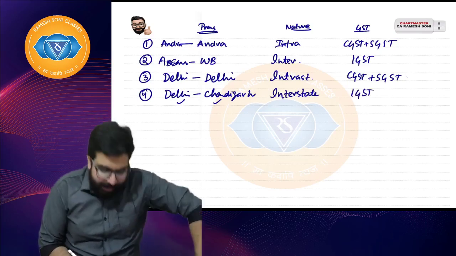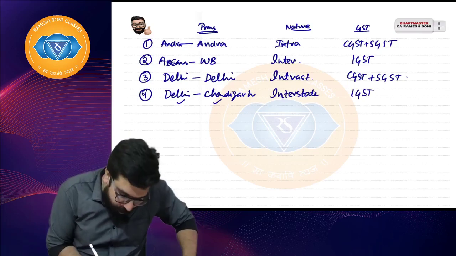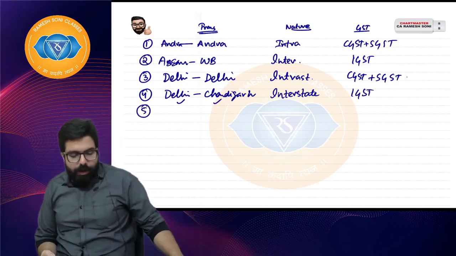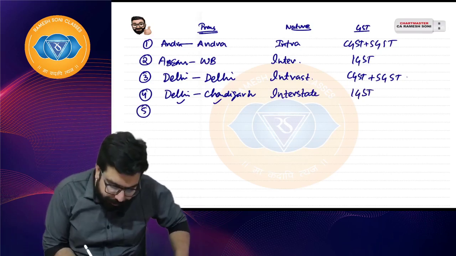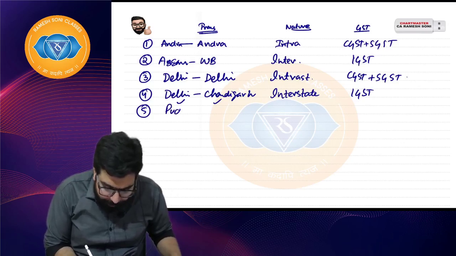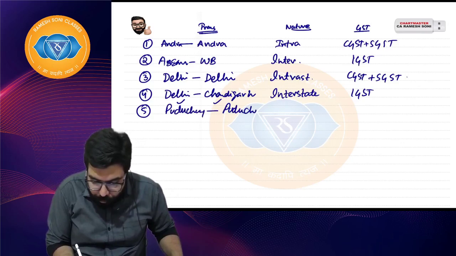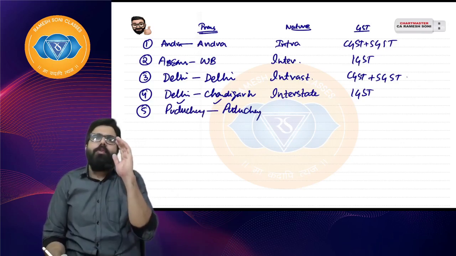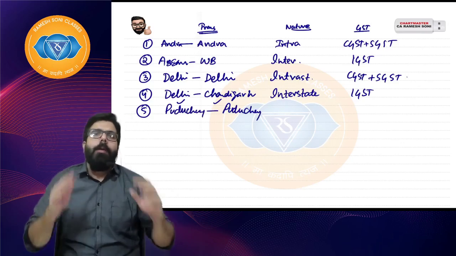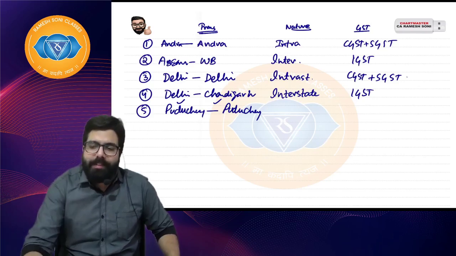Let's go ahead. Binita, the next question comes for you quickly. Now, if I go ahead and tell you goods are sold from Puducherry to Puducherry only. If goods are sold from Puducherry to Puducherry, Puducherry is a union territory or a state, everyone? Puducherry is a union territory or a state.